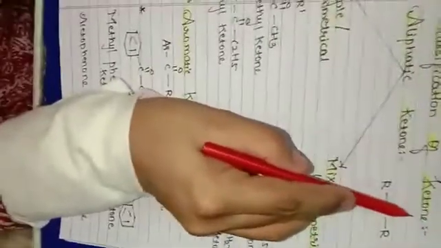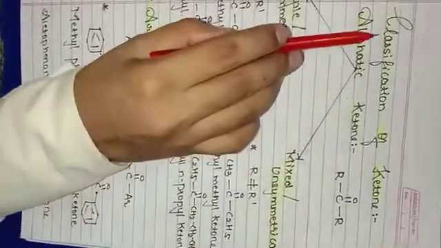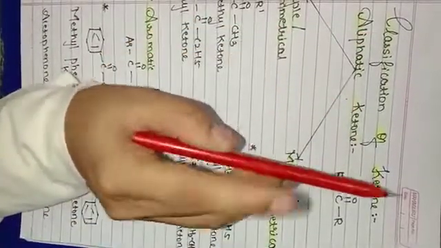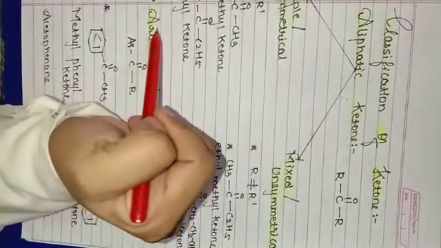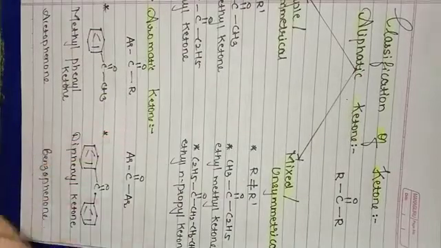Classification of ketone. It has been further classified into two types: aliphatic ketone and aromatic ketone.